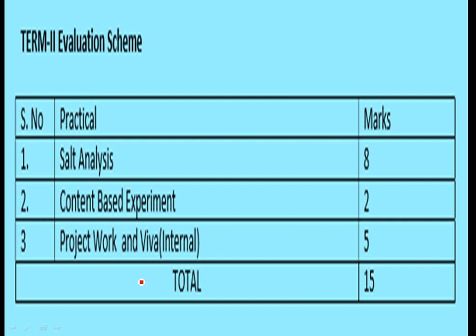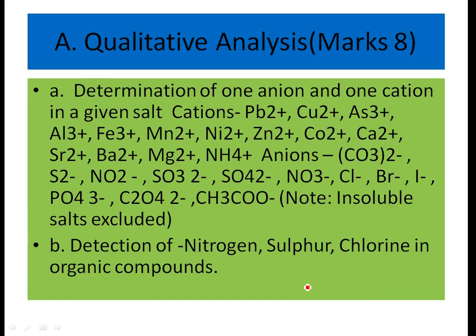The term second practical evaluation scheme is: salt analysis carries 8 marks, content based 2 marks, and project and viva 5 marks, total 15 marks. In term second, the first exercise belongs to qualitative analysis. In that, determination of one anion and one cation in a given salt, like lead, copper, arsenic, aluminium, iron,